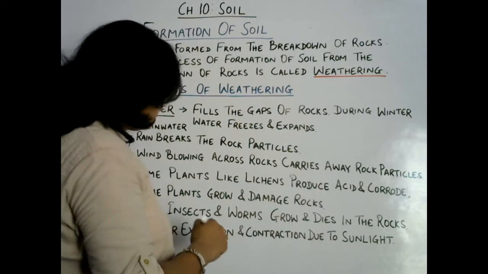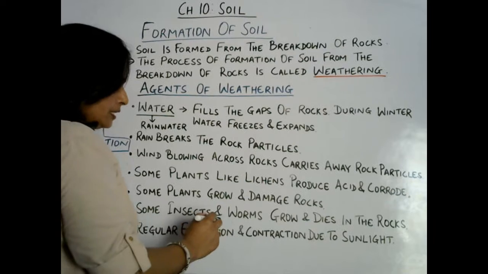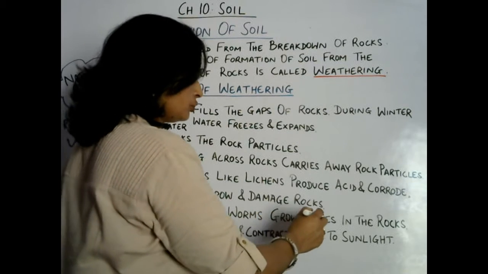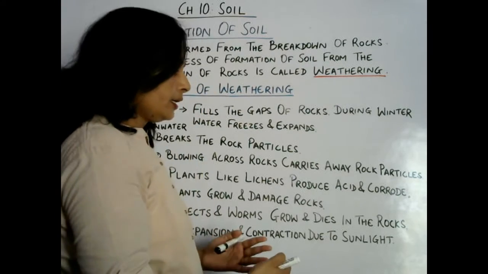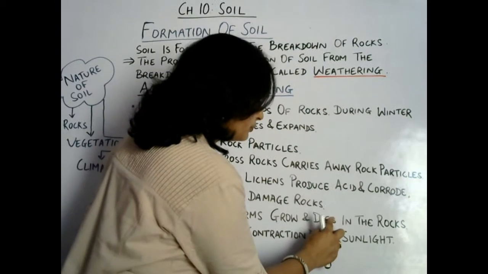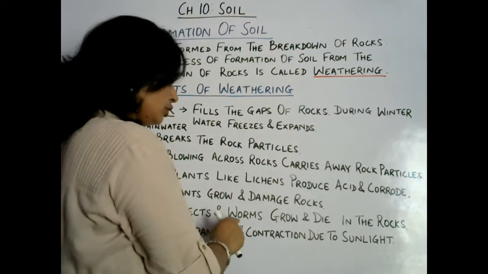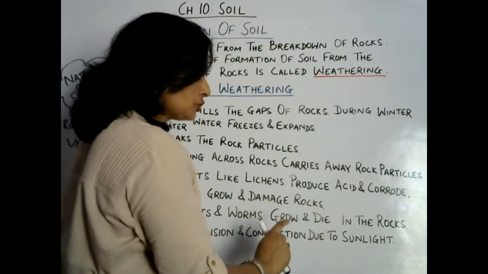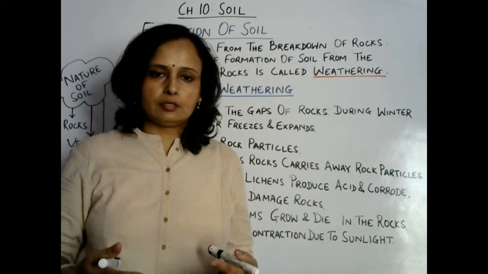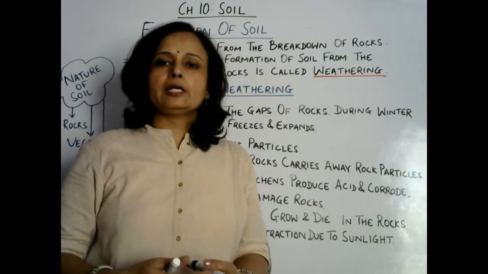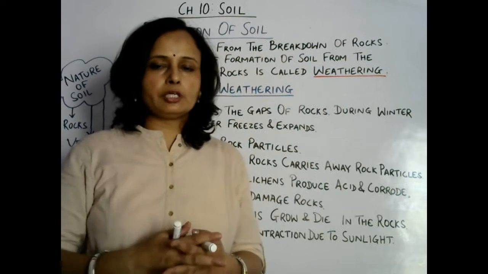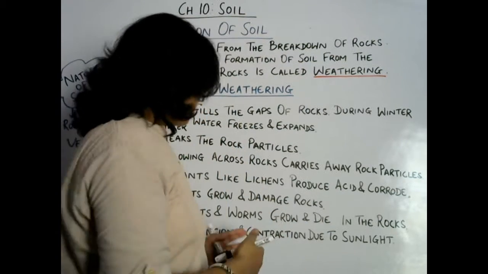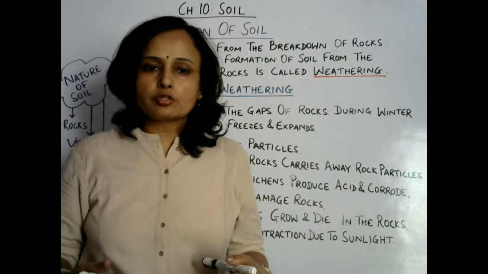Okay, now some insects and worms also live and die in the rocks. So insects also play an important role in soil formation, because some insects live in the gaps of the rocks, and some worms also live in the gaps of the rocks.